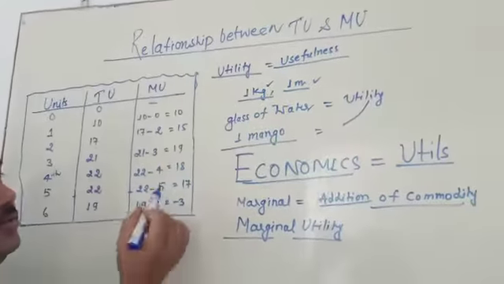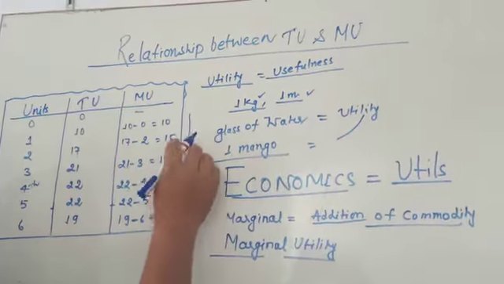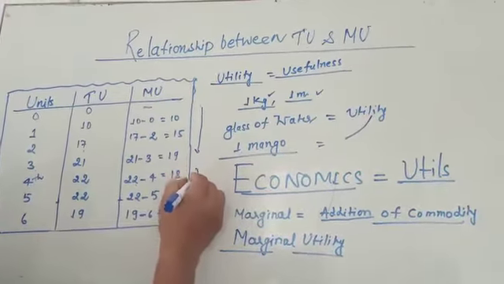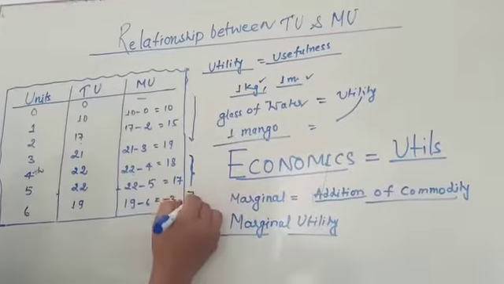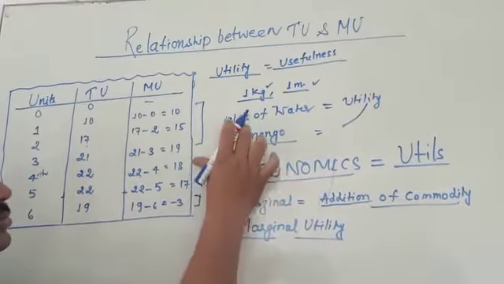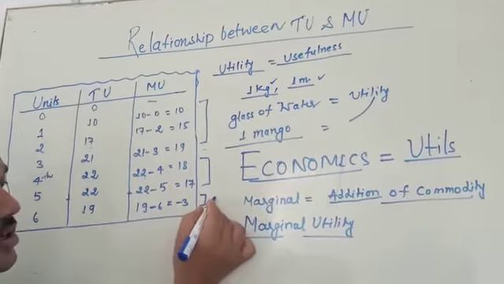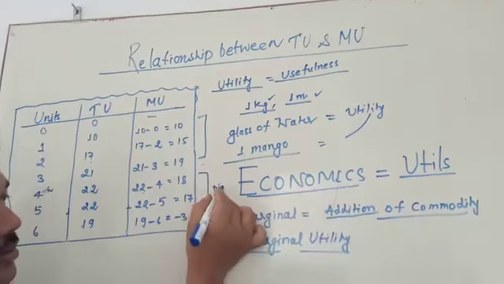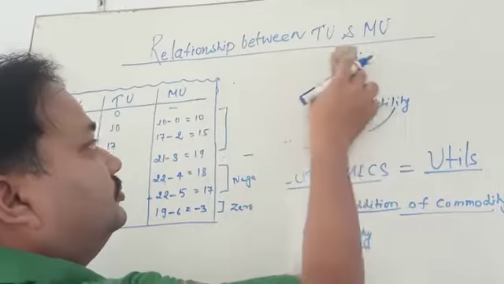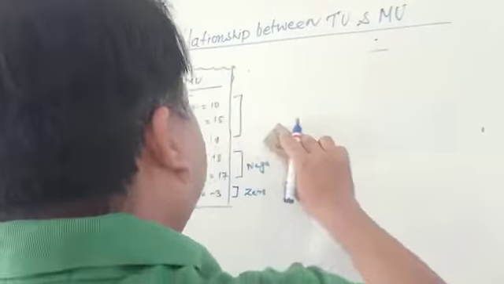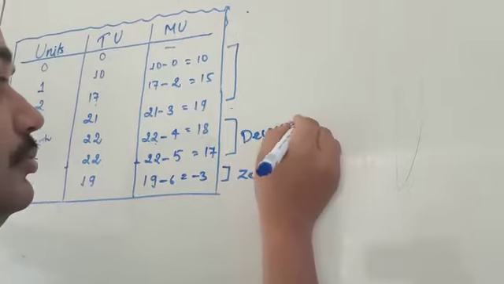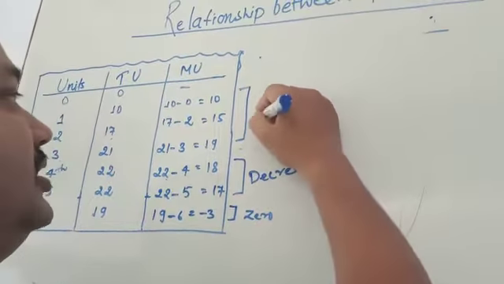So what do you observe, my dear student? First it increases, then it decreases, and then it becomes zero and negative. There are three situations that arise: increasing, decreasing, and negative.